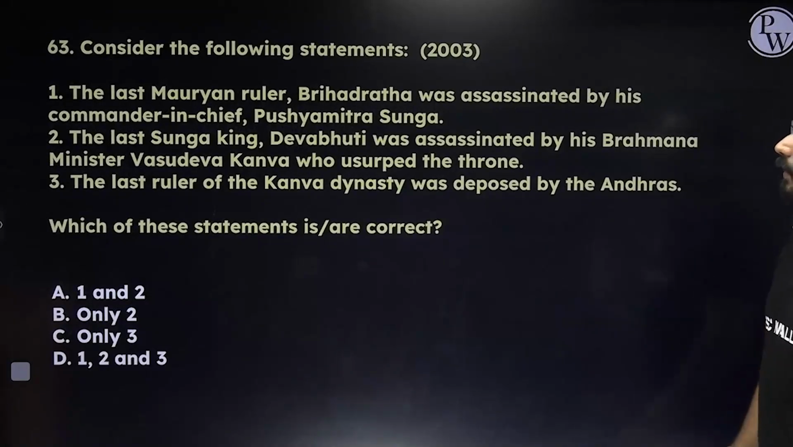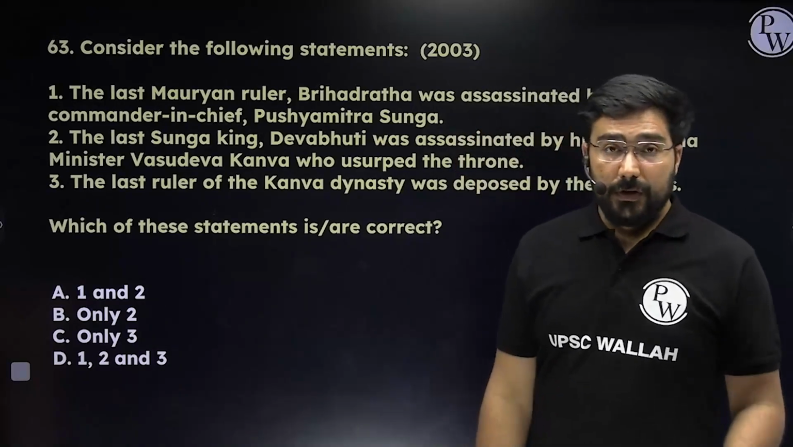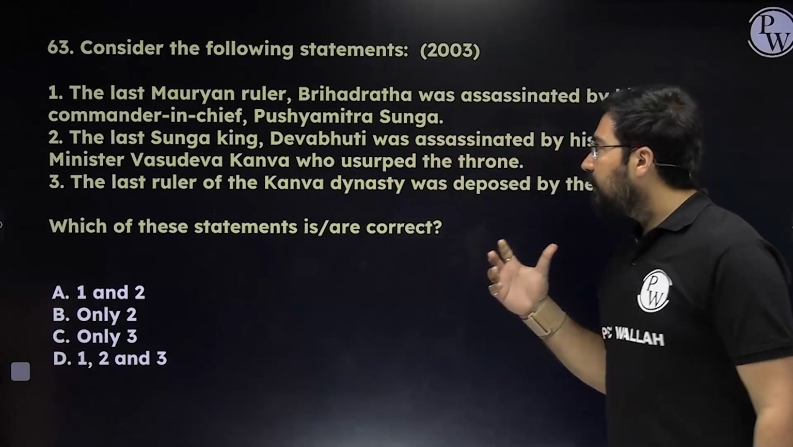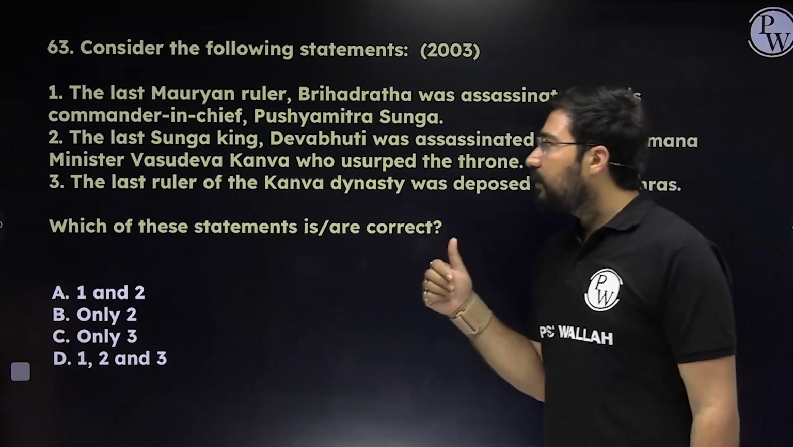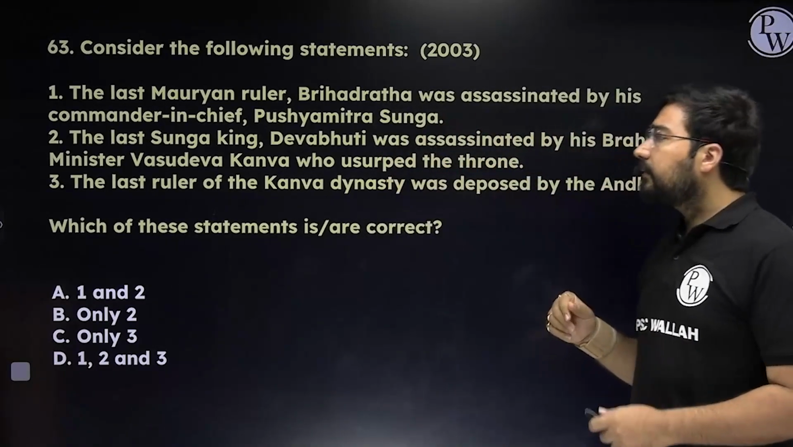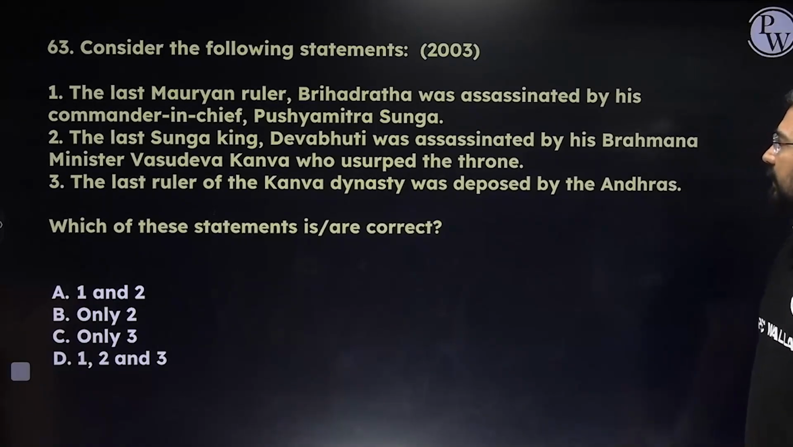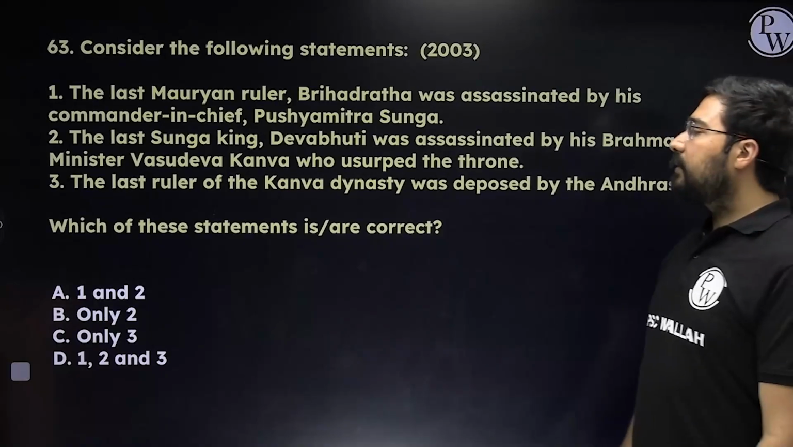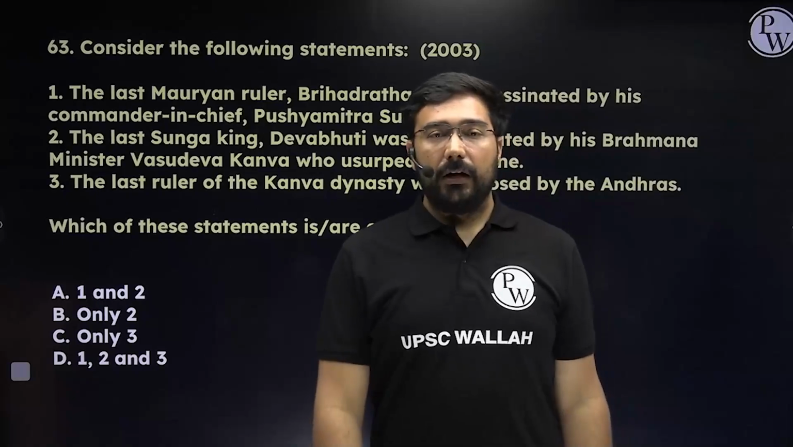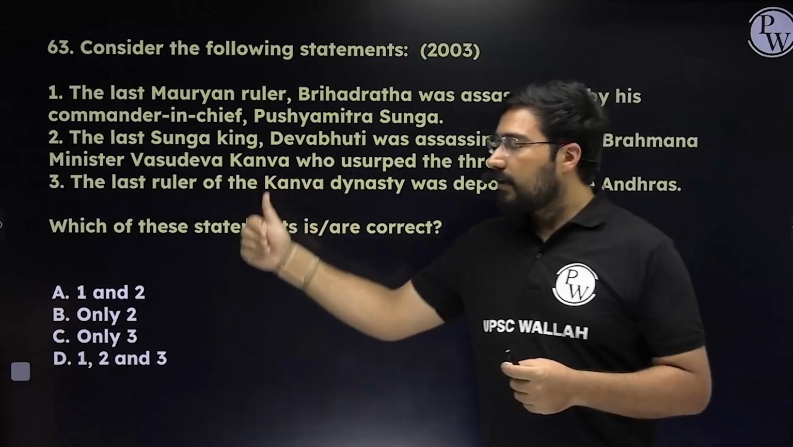The last Mauryan ruler. Now this is a very good question which was created by UPSC, I think in 2003, and the majority of us will not know these facts. The last Mauryan ruler, Brihadratha, was assassinated by his military commander Pushyamitra Shunga. Broadly, all of us would know this. The first statement is correct. Next, the second statement: the last Shunga king, Devabhuti, was assassinated by his Brahman minister Vasudeva Kanva, who usurped the throne. So the second statement is also correct.